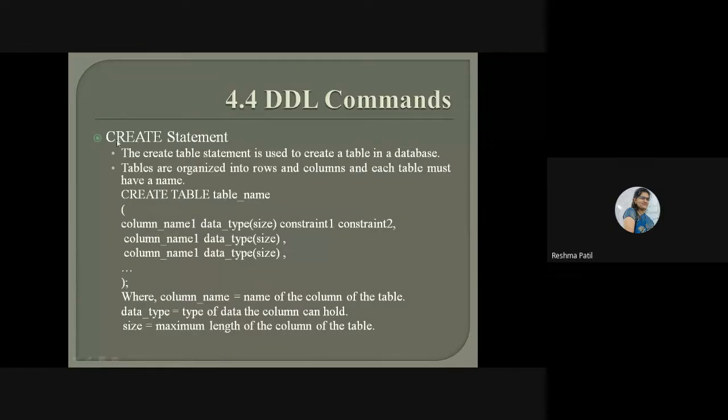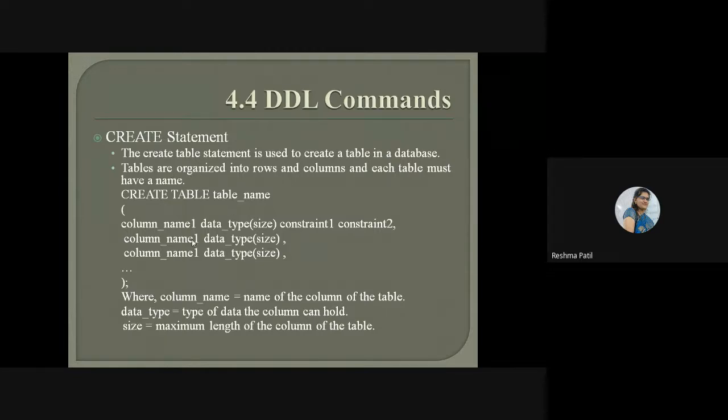Now first we will see the create statement. We have to create a table. The create table statement is used to create a table in a database. Tables are organized into rows and columns, and each table must have a name. So a table is the combination of rows and columns, and for each table we give a unique name.